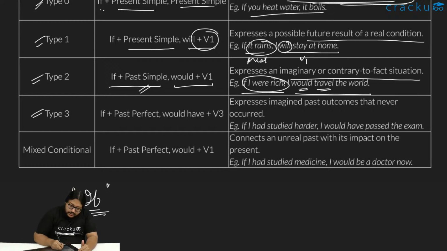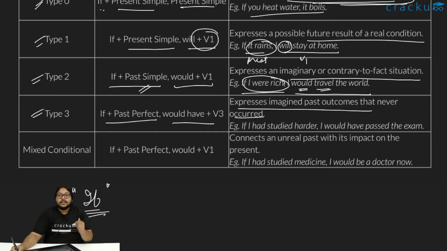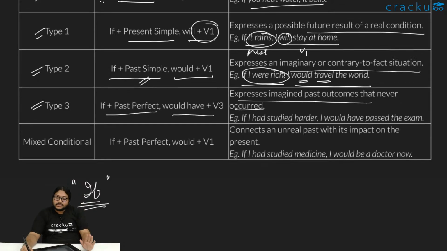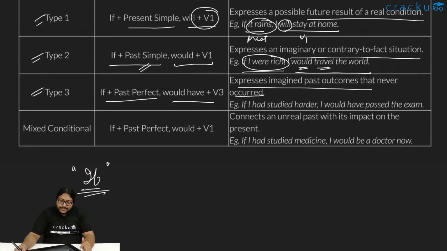Type 3, if plus past perfect, would have plus v3. When do we use it? It expresses an imagined past or an outcome that never occurred. In type 2, I am imagining something for the future. In type 3, I am imagining something in the past which could have been different, right? Like if I had studied harder, I would have passed the exam.